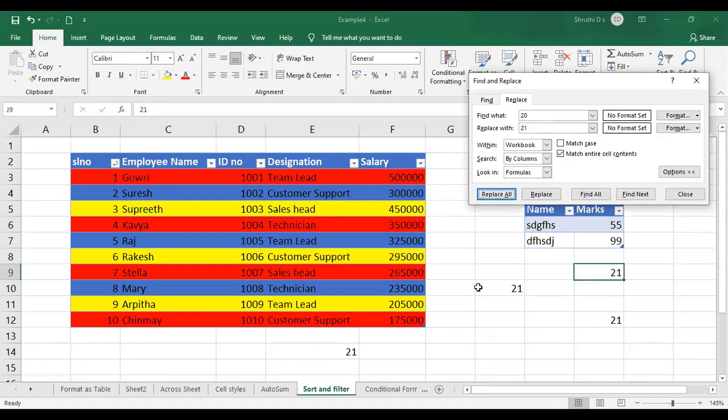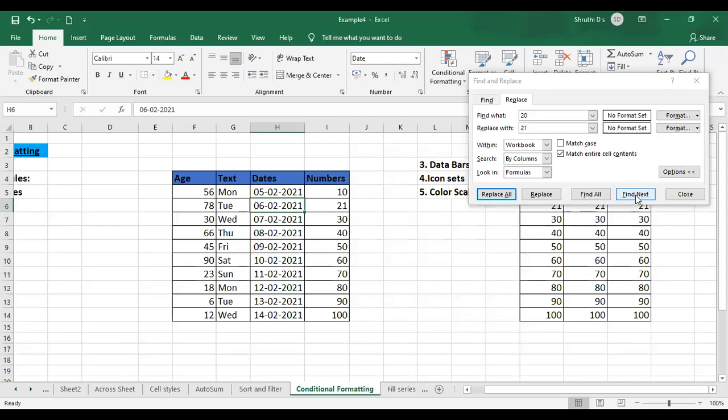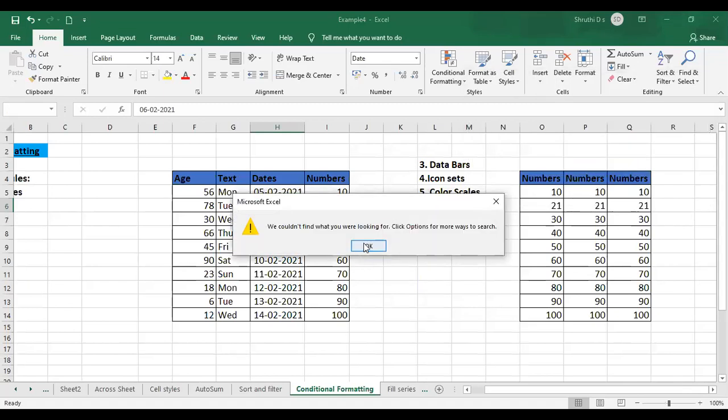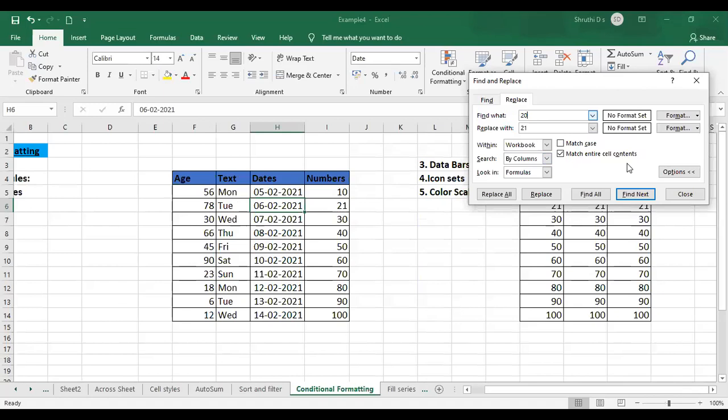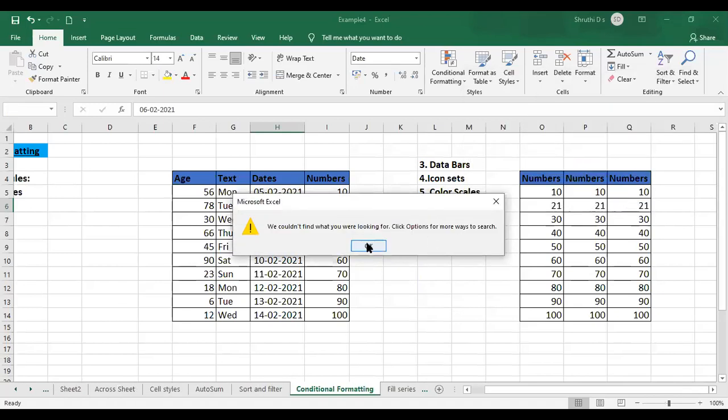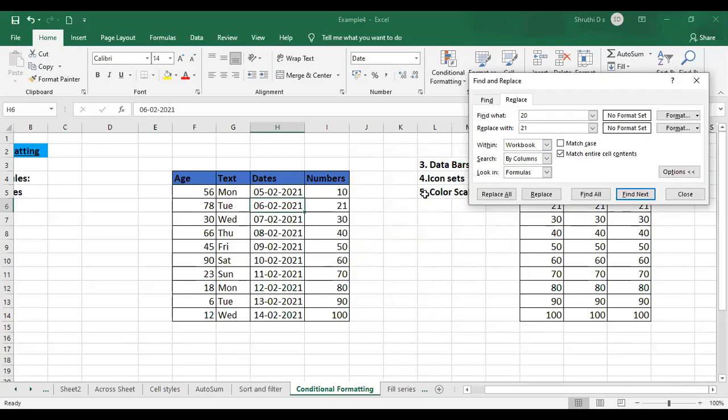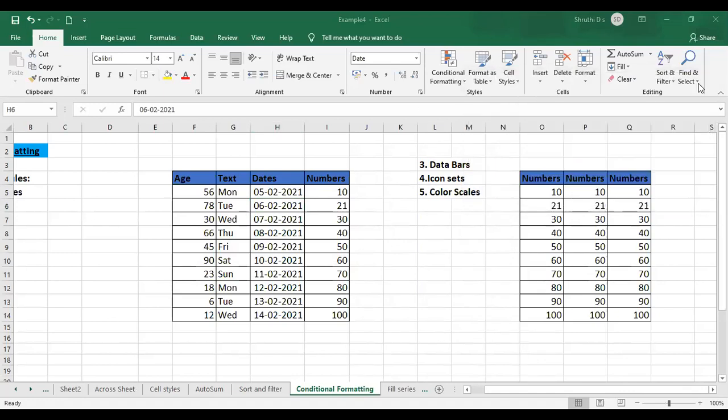Just click on okay. See, there are 4 here, and if you go to the next find all, you can just find next, see wherever it is there. So 21 it is now. So wherever you go, it is going to be given. Okay, 21. See where I had 2021, 2020, everywhere it is changed to 21. Okay, like this you can make use of find and replace.